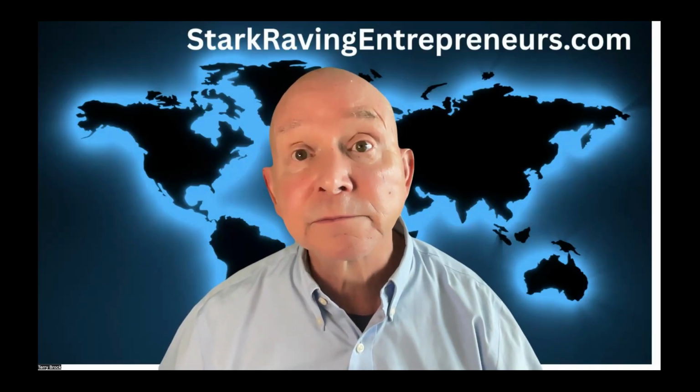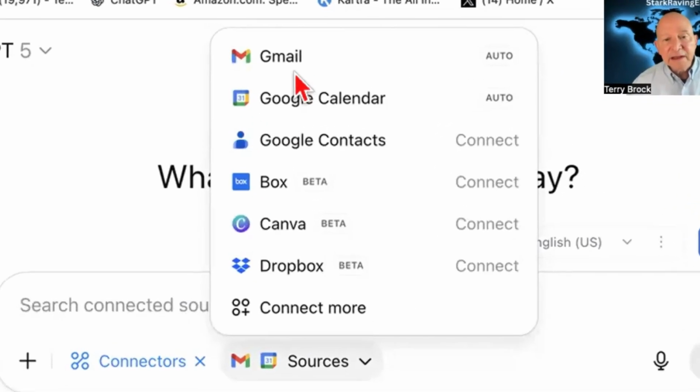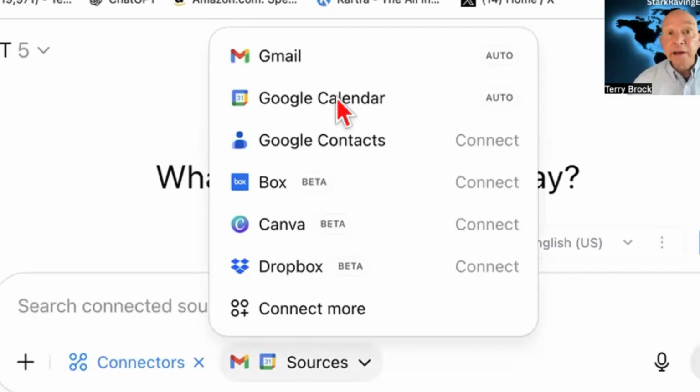And let's go back here to sharing screen again. You'll see that it gives you not only these, Gmail, calendar, really nice. Do I have any meetings coming up this week? And on Thursday at 3, something like that. And then Google Contacts. If you're using that, that could be good. I am not. That's why I don't have that connected.